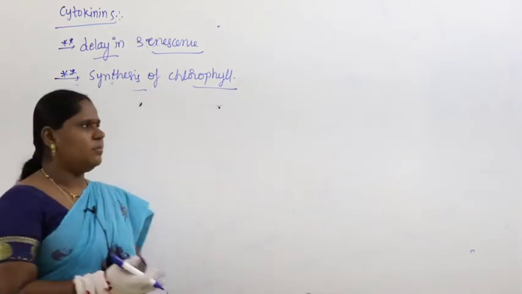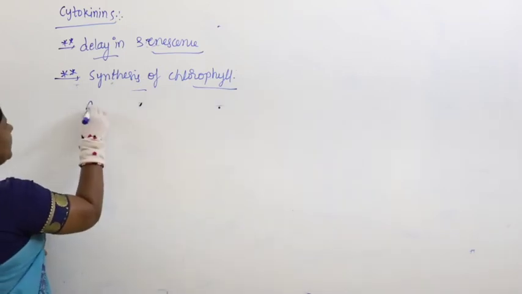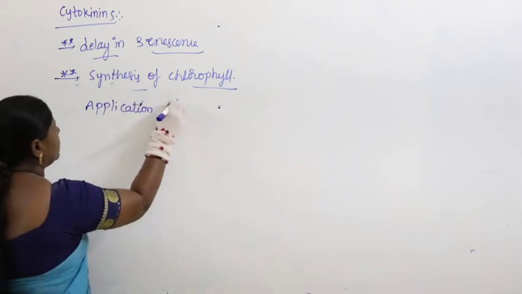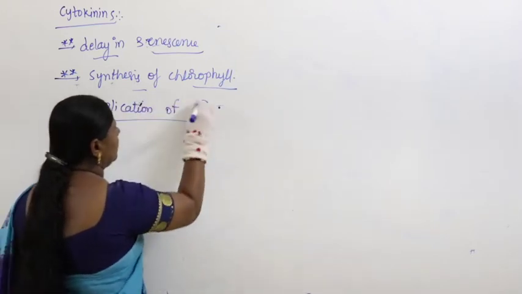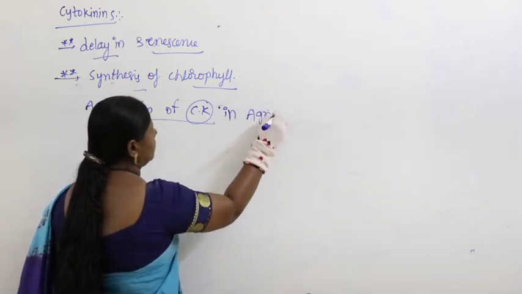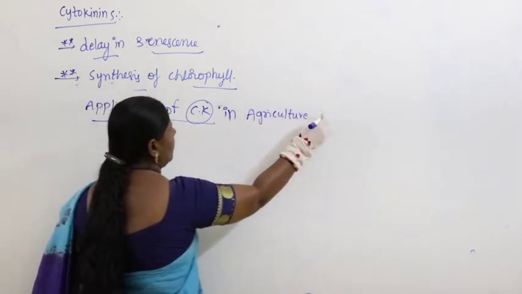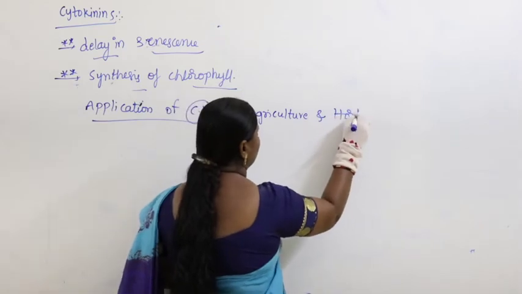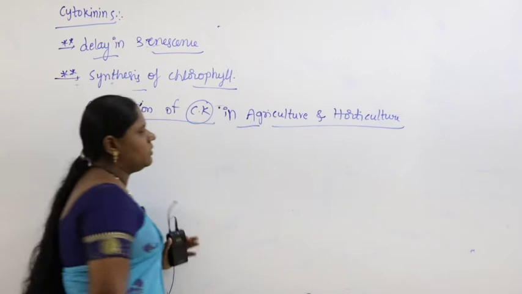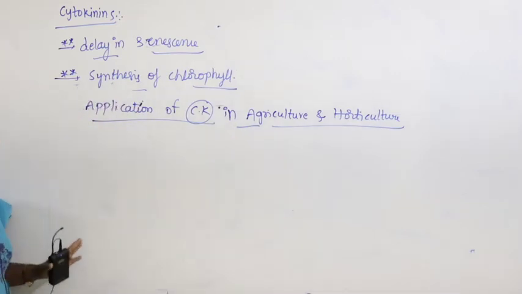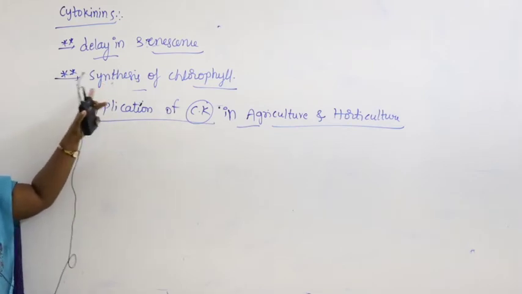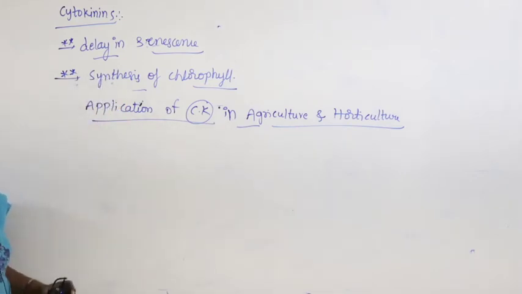Now, especially the application of cytokinin in agriculture and horticulture. Let us talk about this point, very important. What we have discussed is that it causes delay in senescence and is also responsible for synthesis of chlorophyll.